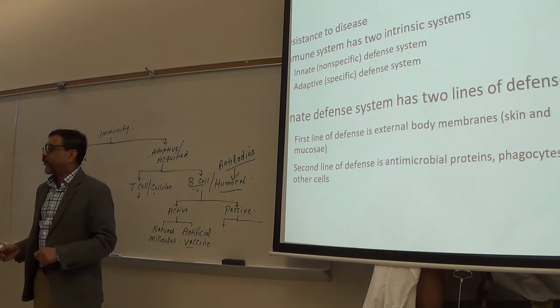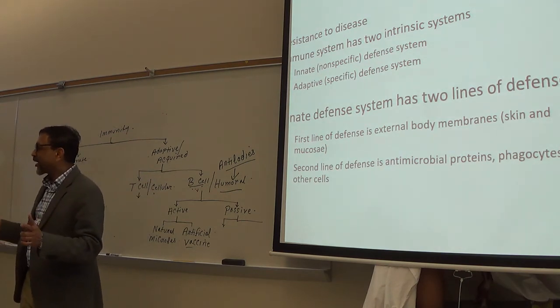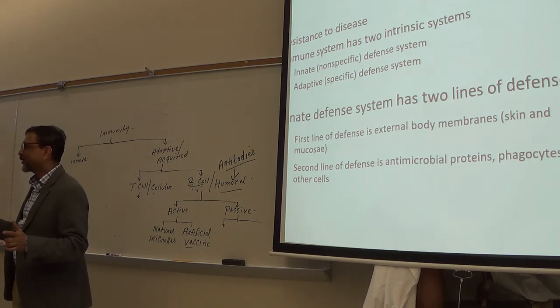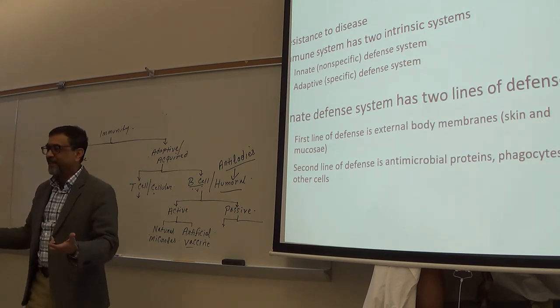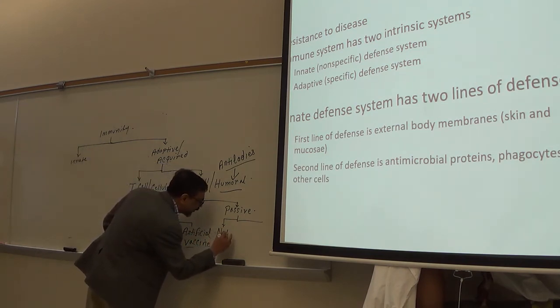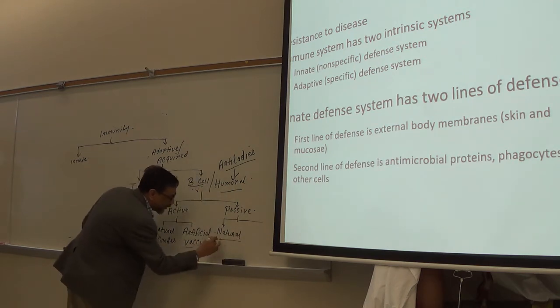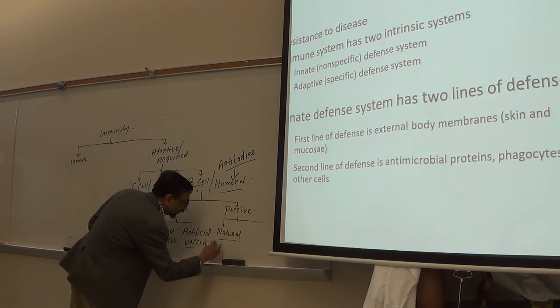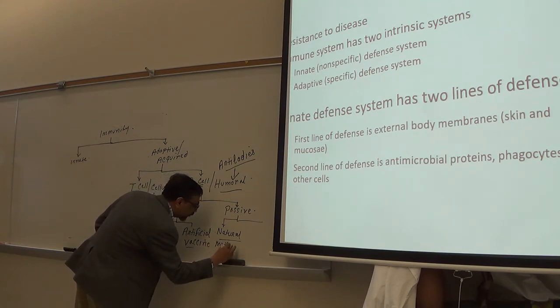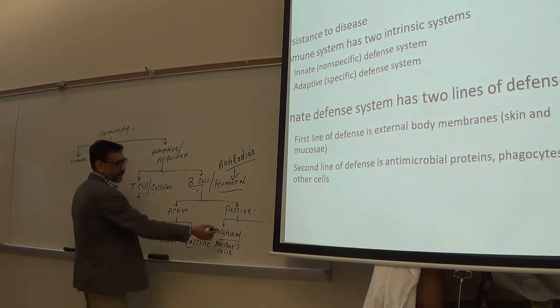Baby gets antibodies from mother's milk. So that is natural or artificial? What do you think? Natural. That is natural, right? So, passive, natural. Baby gets milk, mother's milk. Okay, mother's milk. Antibodies from mother's milk. That is natural.